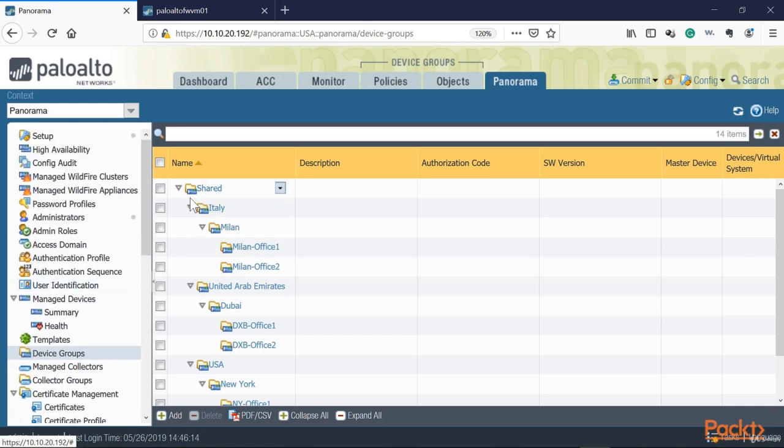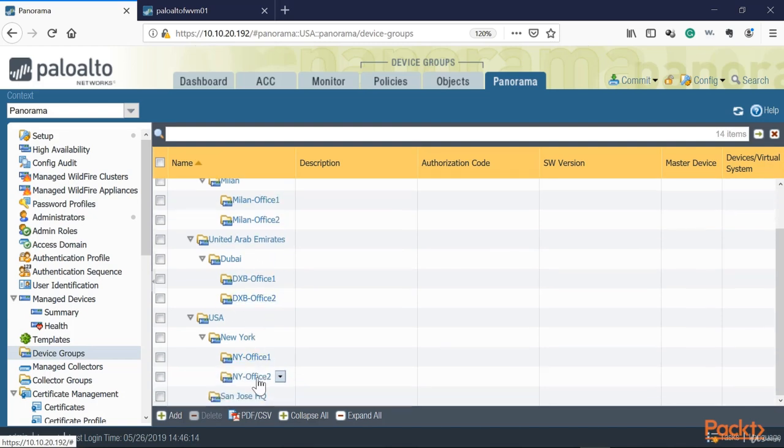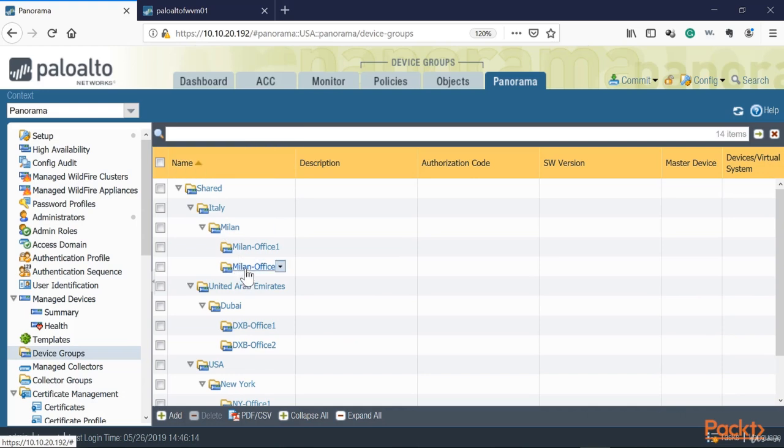Again, as a summary, this is very powerful. It allows you to fully manage your entire infrastructure with a single pane of glass. So you can see it here. I am basically managing 3 countries and 1, 2, 3, 4, 5, 6, 7 firewalls at the same time by just point and click. So there you have it, Panorama. There's a lot more to learn from it. I want to make sure that you're familiar with Panorama in case you need to deploy it, and it's very straightforward. Once you create that device group structure, you add your devices and you start configuring across the board, and you should be good to go.